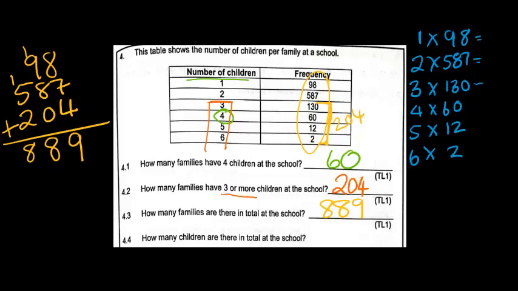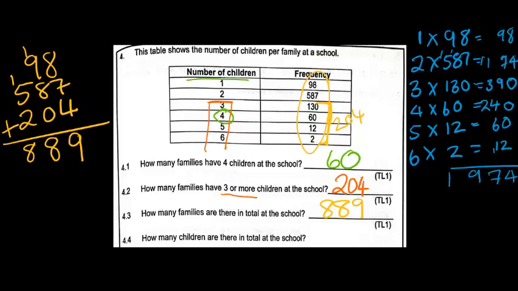And once I've calculated that, I will add all of the numbers together. My total answer is going to be a total of 1,974 children attend the school.